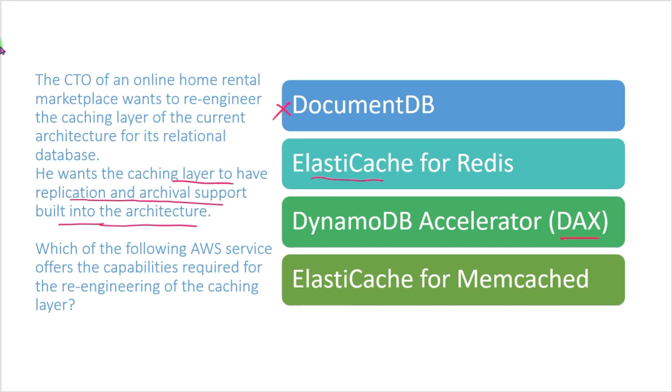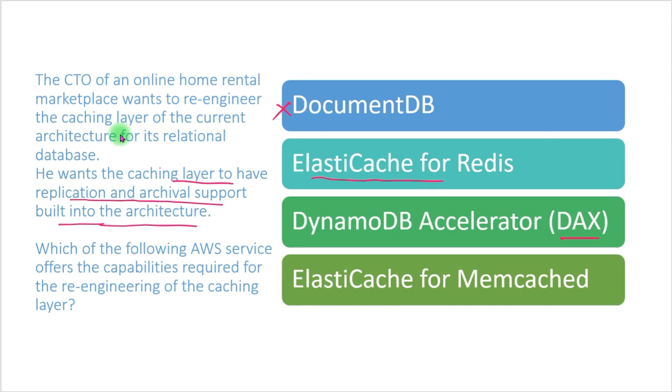Next we have ElastiCache for Redis. Amazon ElastiCache for Redis is a blazing fast in-memory data store that provides sub-millisecond latency to power internet-scale real-time applications, and it's a great choice for real-time transactional and analytical processing use cases such as caching, chat or messaging, and gaming leaderboards.